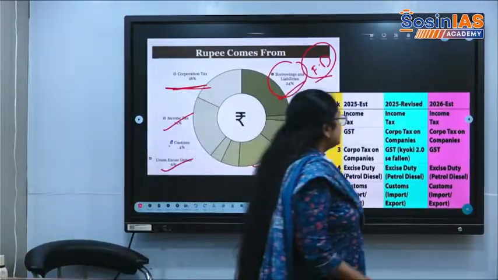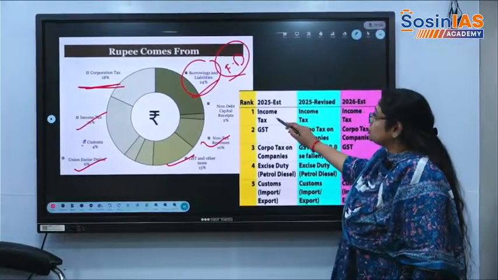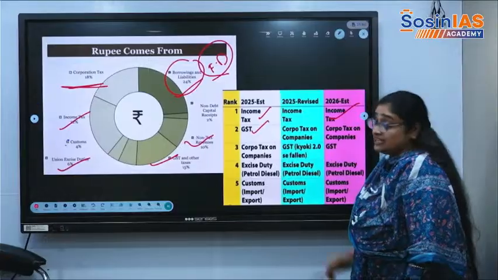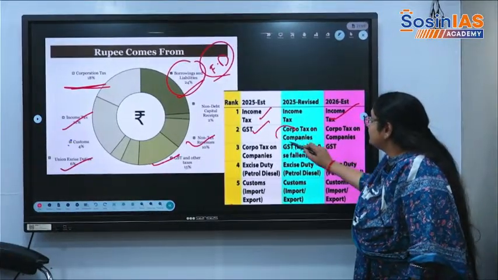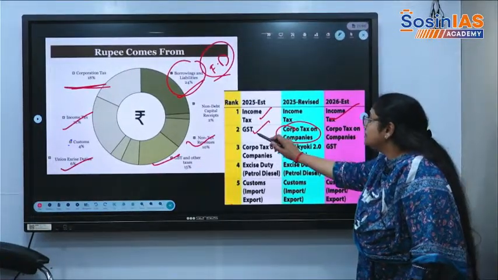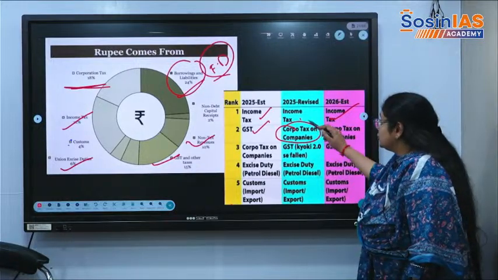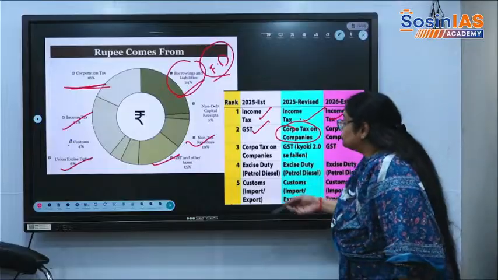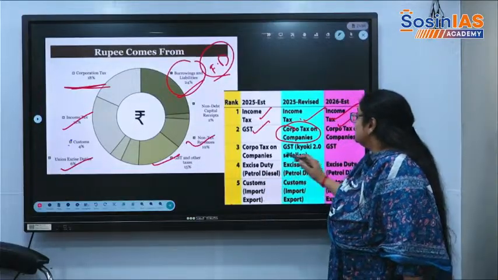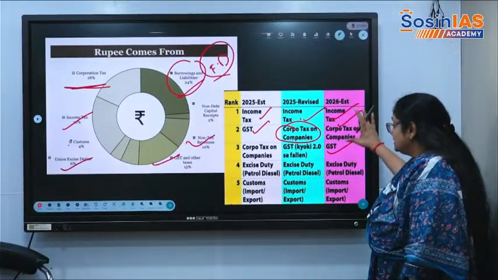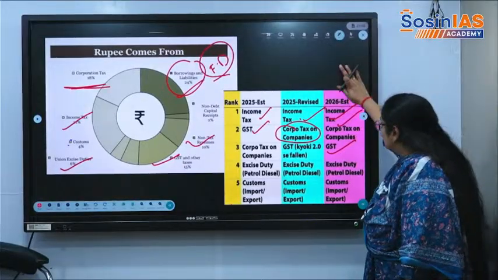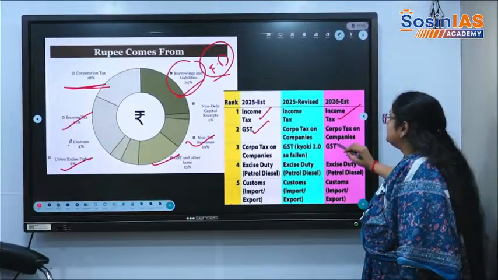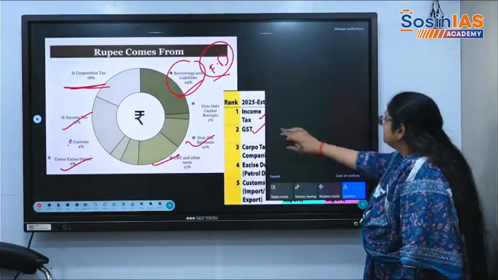See here, in the 2025 estimates, most is coming from the income tax. Now also it is income tax, but in the 25 estimates and 25 revised estimates, most of the money is coming from GST. In 25 it changed to corporation tax. Now also corporates are paying more taxes, businesses are paying more taxes than that of GST. Then there comes the GST as a third component. So most of the money presently in the budget estimates is basically coming from income tax, corporation tax, GST.